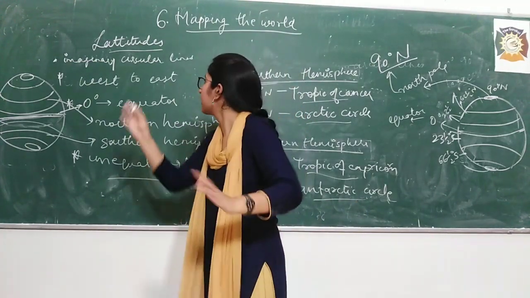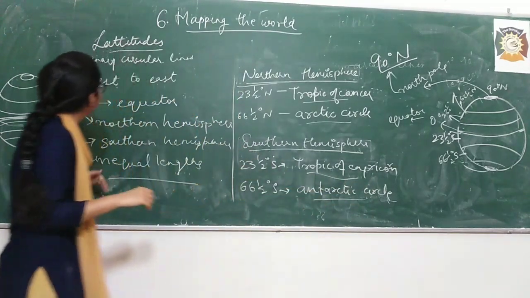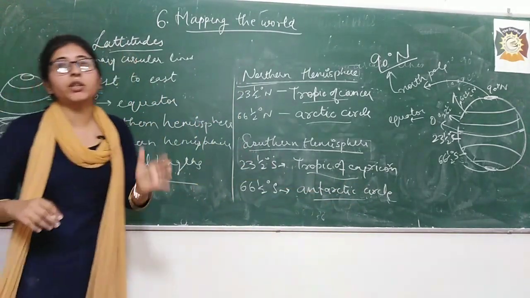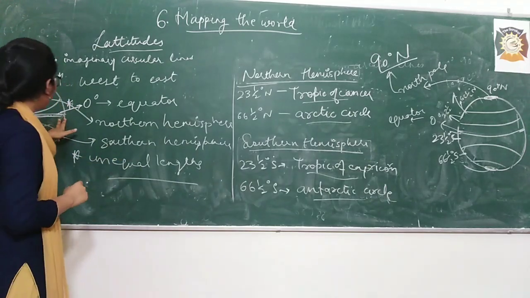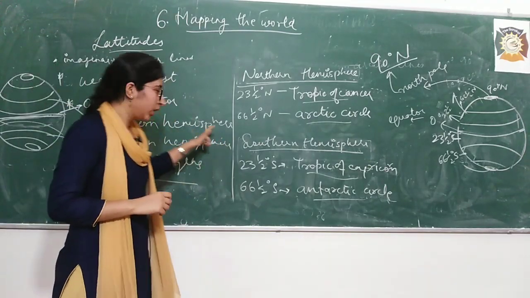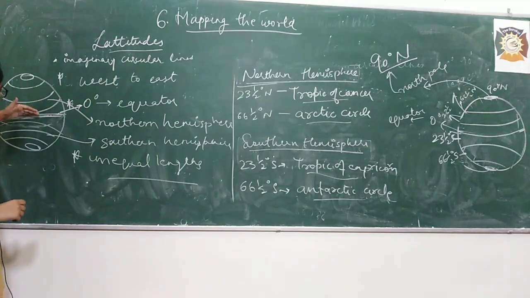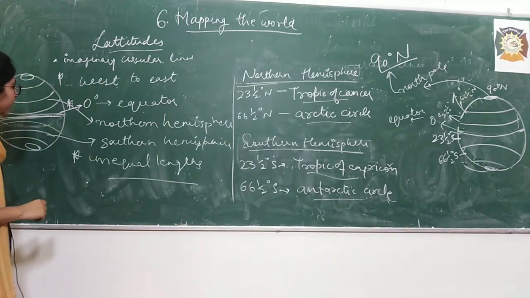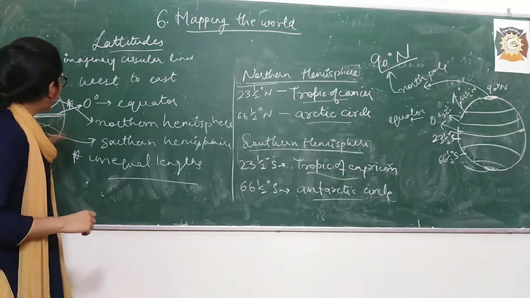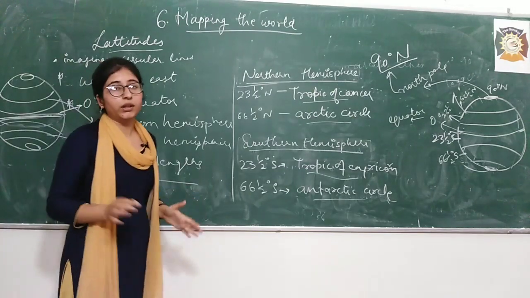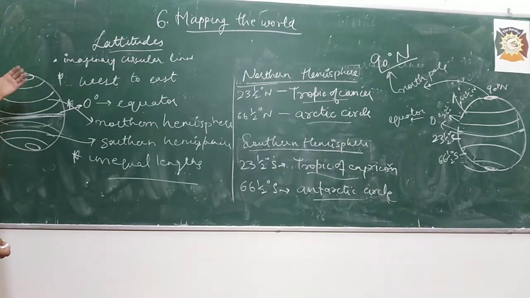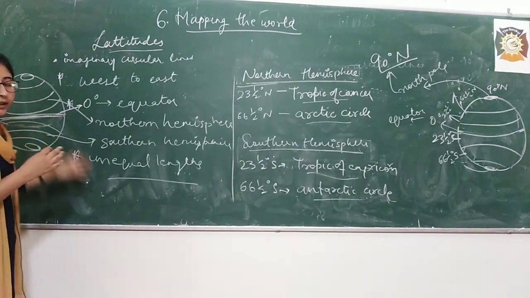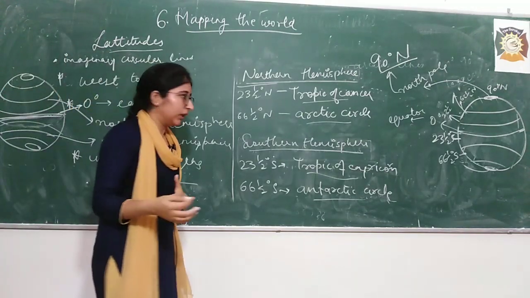So students, let's first revise these points of latitudes. Latitudes are imaginary circular lines that run from west to east. 0 degree is known as equator, right? The upper part is northern hemisphere, the lower part is southern hemisphere. And these lines are not equal in length, they are unequal in length, because when we move towards north pole and south pole, these lines get decreasing in length, right?